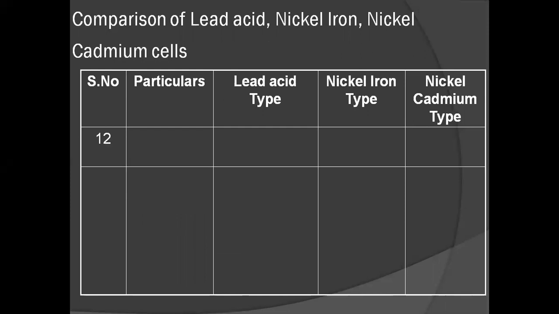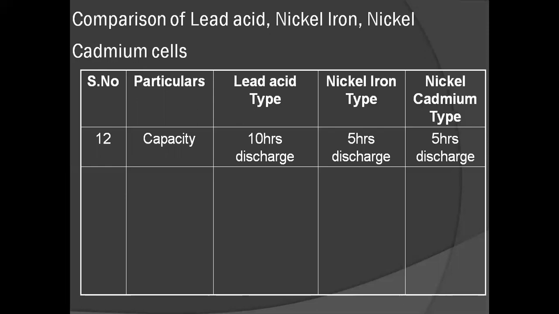In continuation of the comparisons, the next comparison is capacity. 10 hours discharge is the capacity of lead acid battery. 5 hours discharge is the capacity of nickel iron battery. And the same, 5 hours discharge, is the capacity for nickel cadmium batteries.